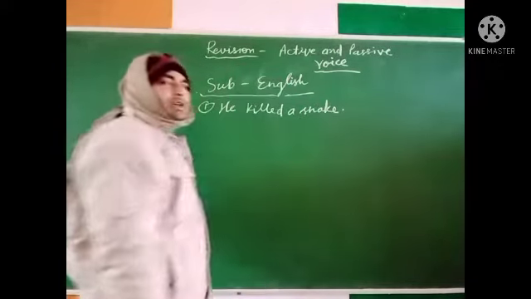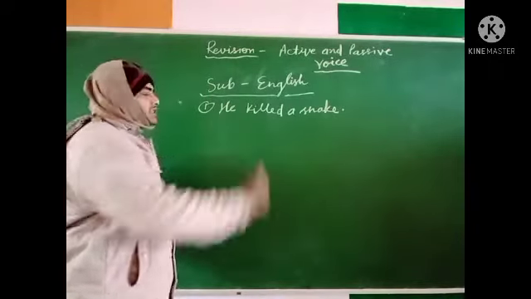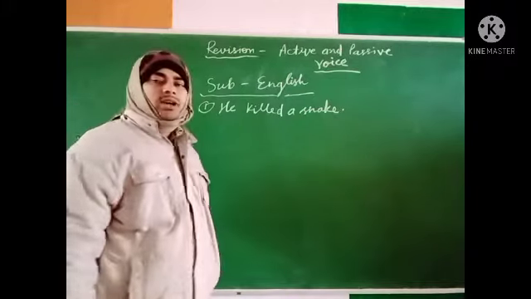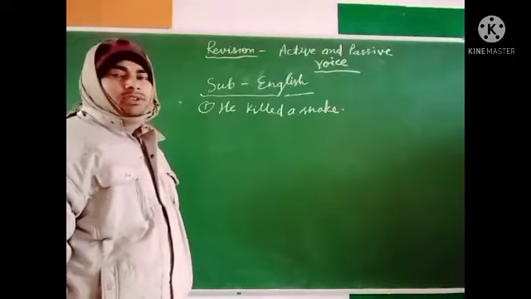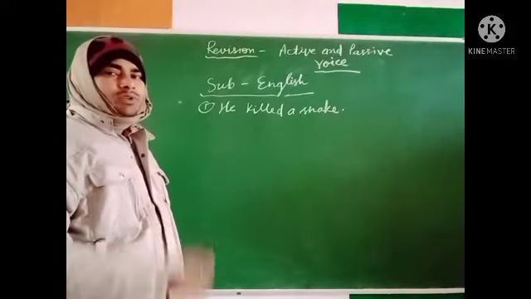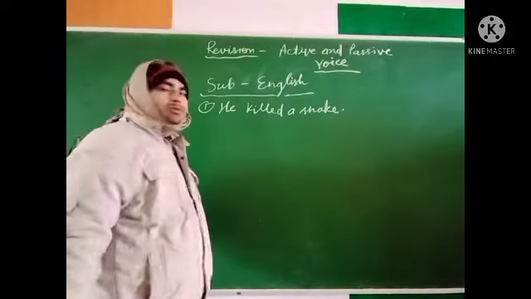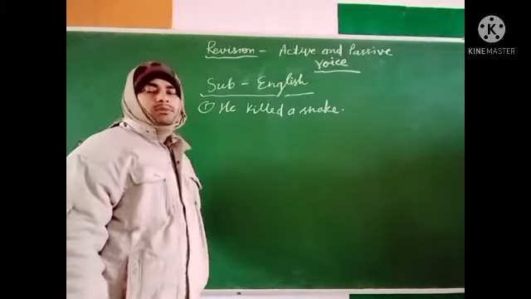Dear student, this is the sentence: he killed a snake, and this is in past indefinite tense, or you can say simple past tense. According to tense, first we will change this into negative, interrogative and interrogative with the WH word.